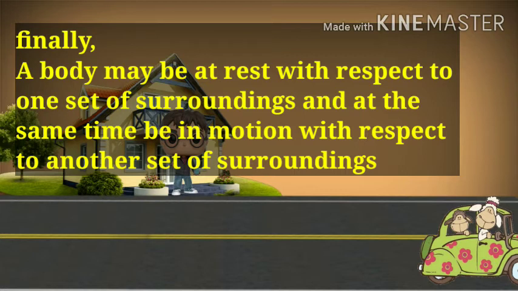Finally, a body may be at rest with respect to one set of surroundings and at the same time be in motion with respect to another set of surroundings. Now the observer is at rest with respect to the driver, and the observer is in motion with respect to the surroundings, as in the previous example we have seen.